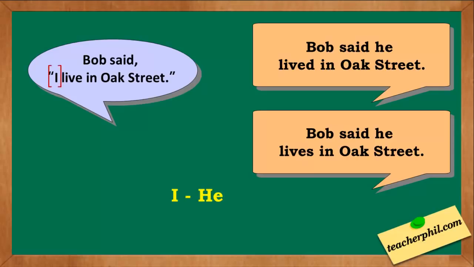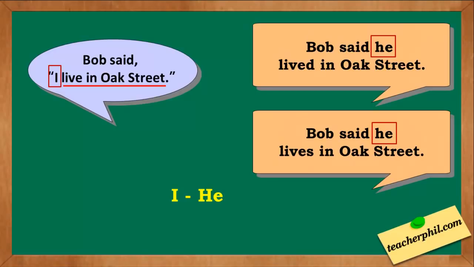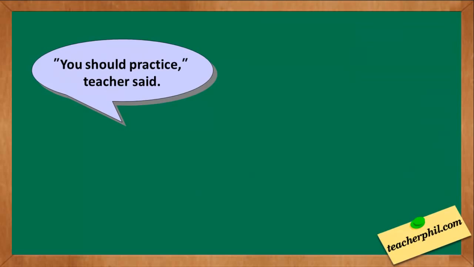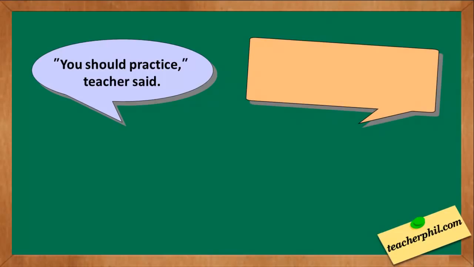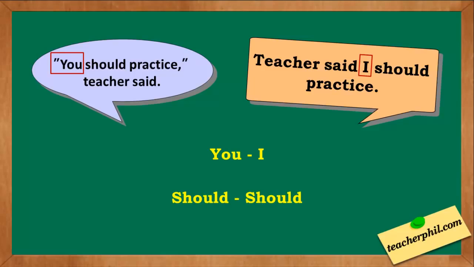The pronoun I was changed into he, while the sentence I live in Oak Street can still be true. That's why we could use the same tense, or we can move back a tense. You should practice, teacher said. The indirect speech is teacher said I should practice. The pronoun you was changed into I, while there is no change to the modal should.